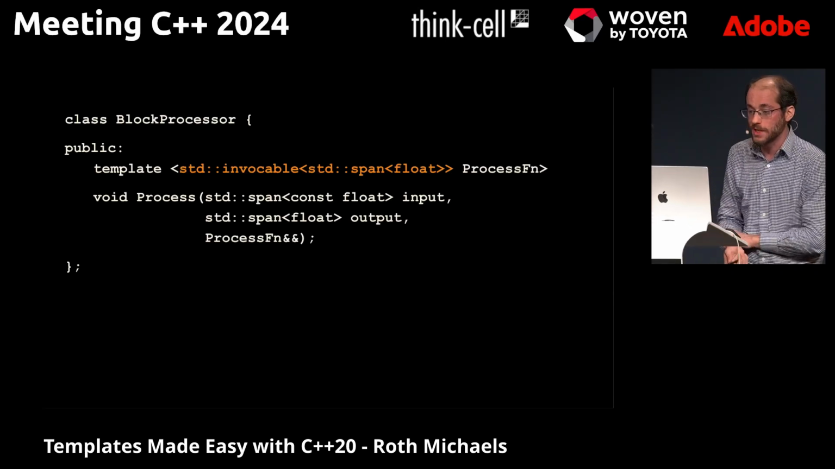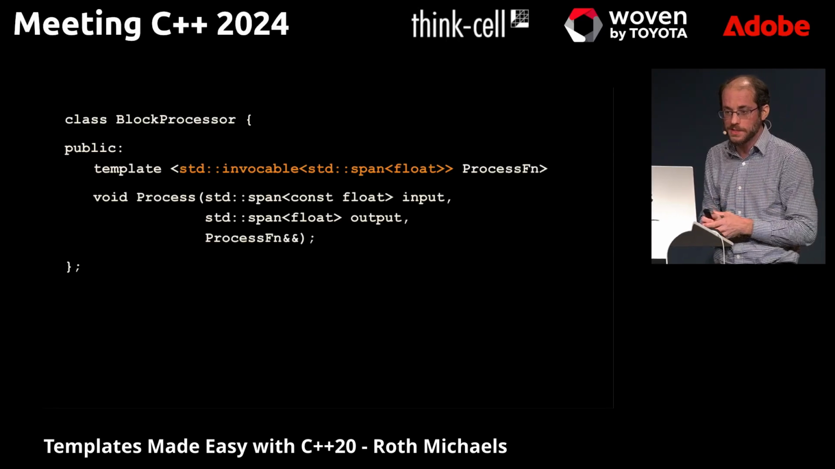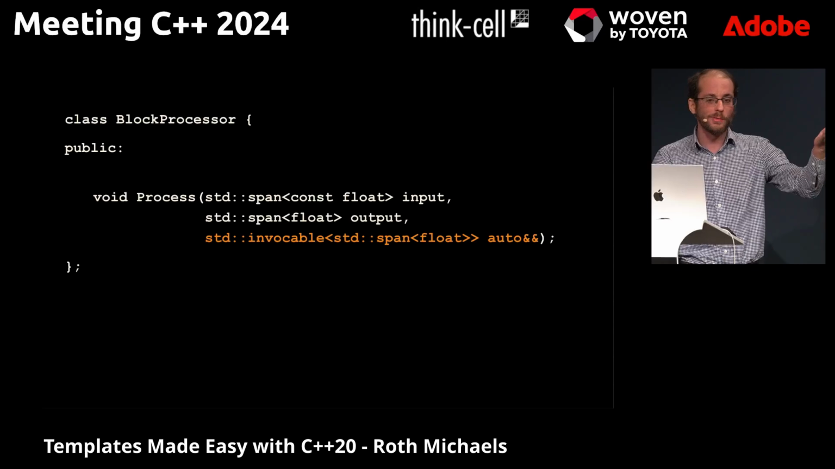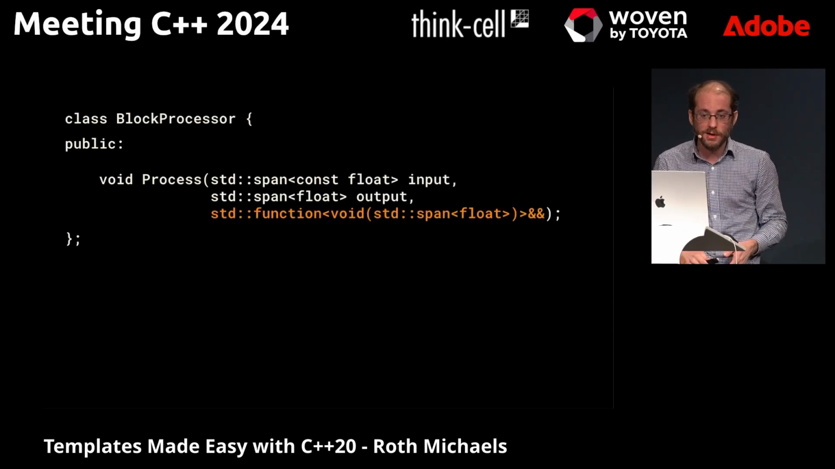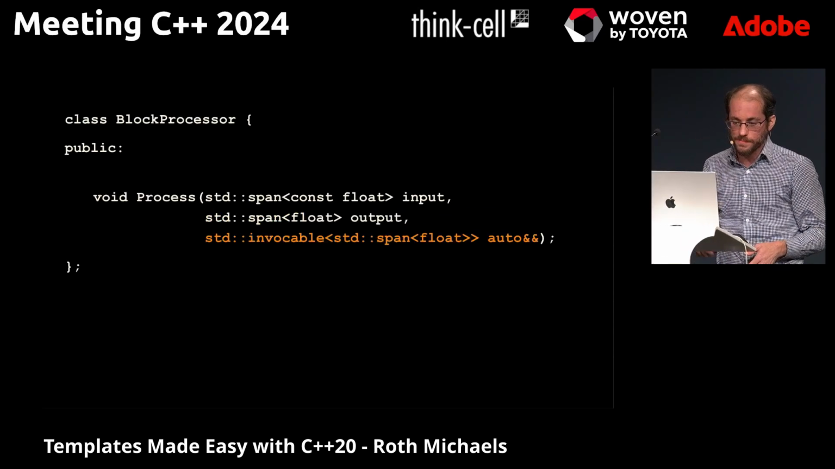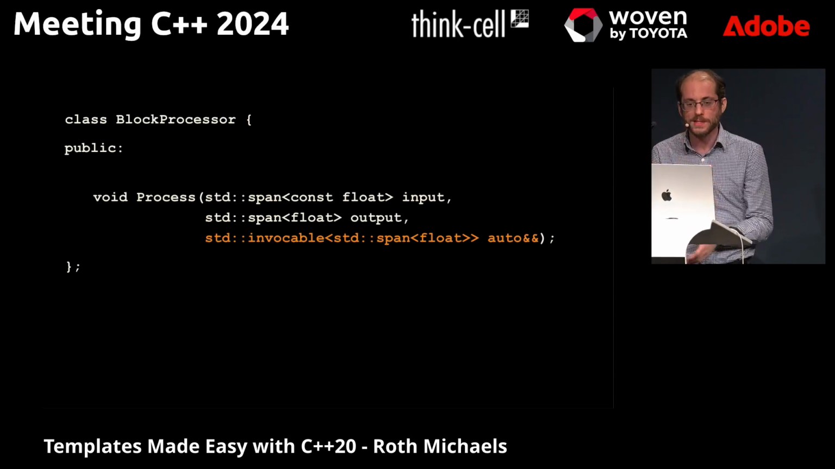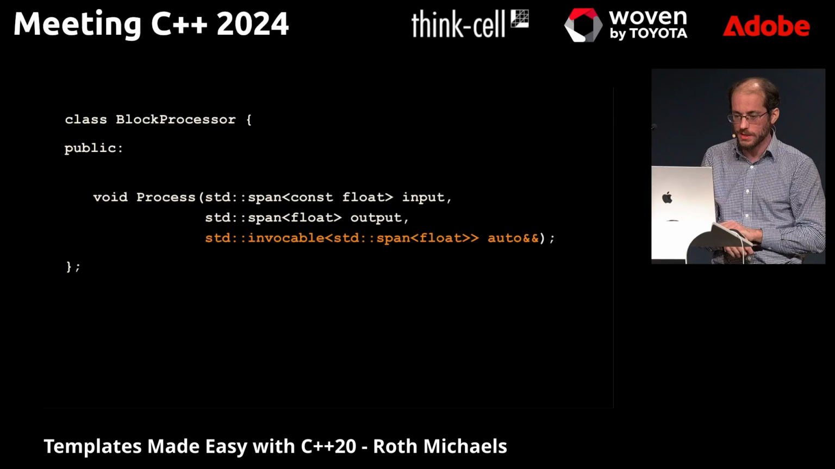Oh, but if you don't like looking at templates, again, concepts can also be used with auto. We can put this like this, and all of a sudden, this just looks like a normal function, just like our original std::function version, but it's actually a template, and it's actually forcing us to only pass in callable objects that are going to work in this context.